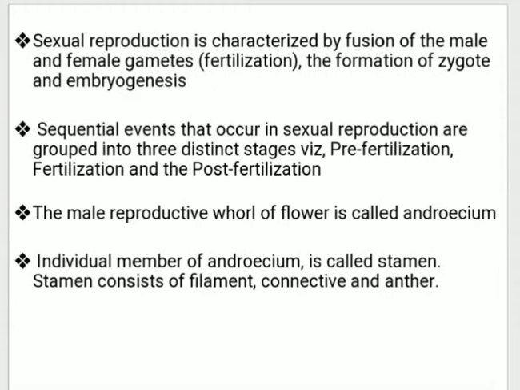So what is sexual reproduction basically? It is characterized by fusion of male and female gametes. So male and female gametes or cells unite. That is fertilization, and the formation of a new cell, the zygote, and the process is called embryogenesis. The sequential events that occur in sexual reproduction are grouped in 3 categories.